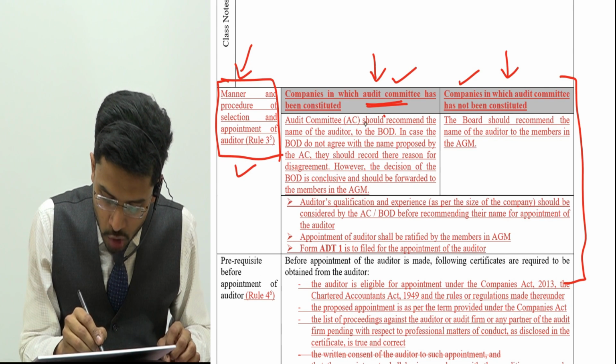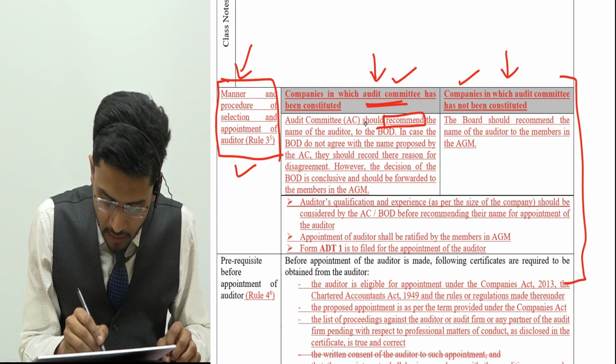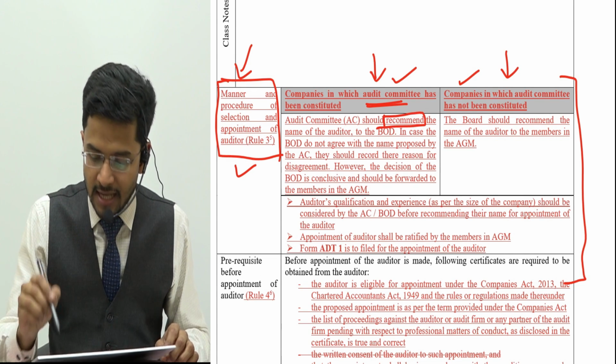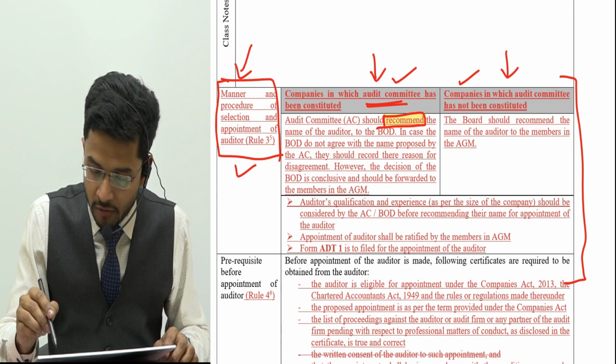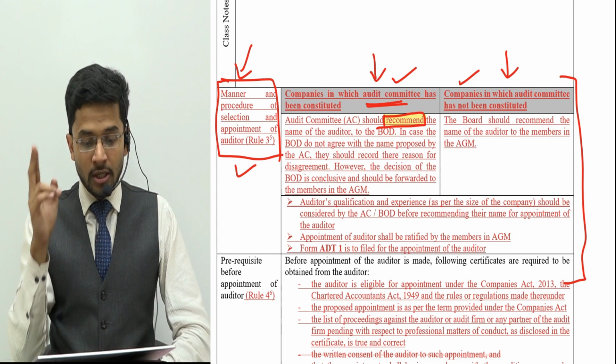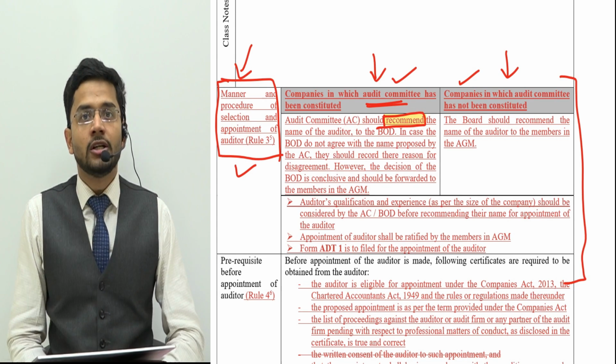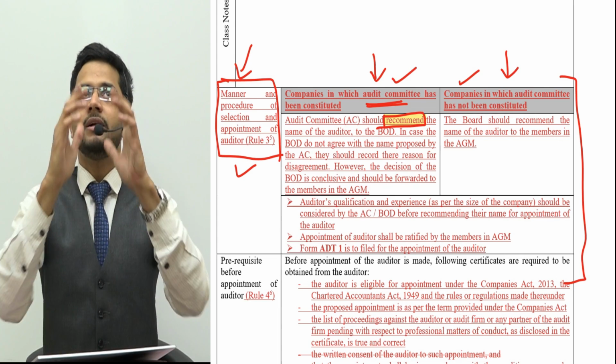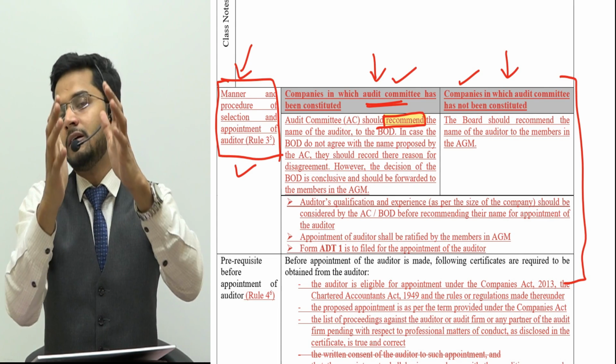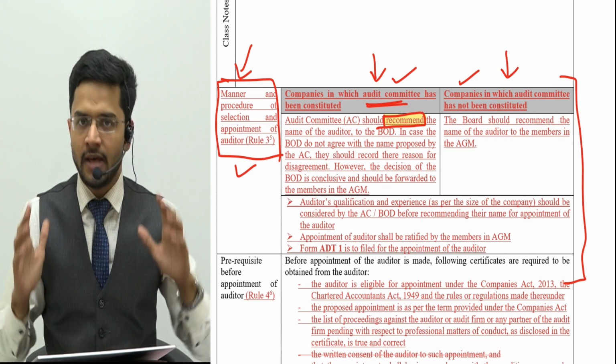The audit committee should recommend the name of the auditor. Guys, please highlight the words which I am highlighting over here. The audit committee should recommend the name of the auditor to the board of directors. Guys, the ultimate responsibility of appointing the auditor rests with the board of directors.